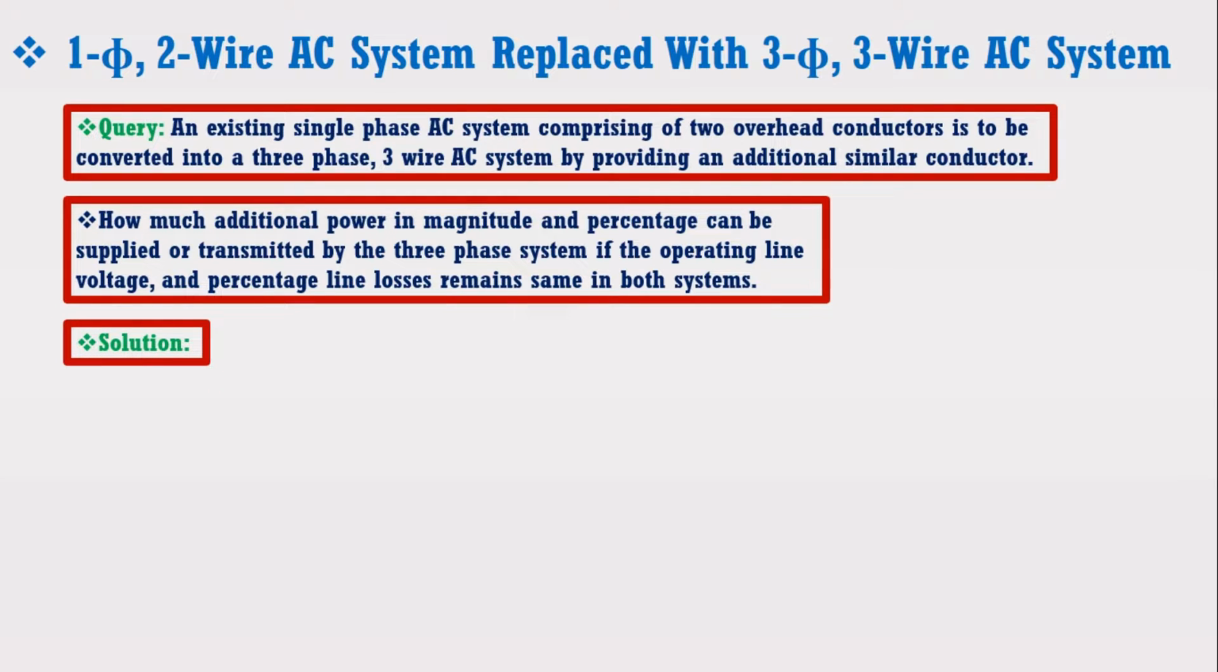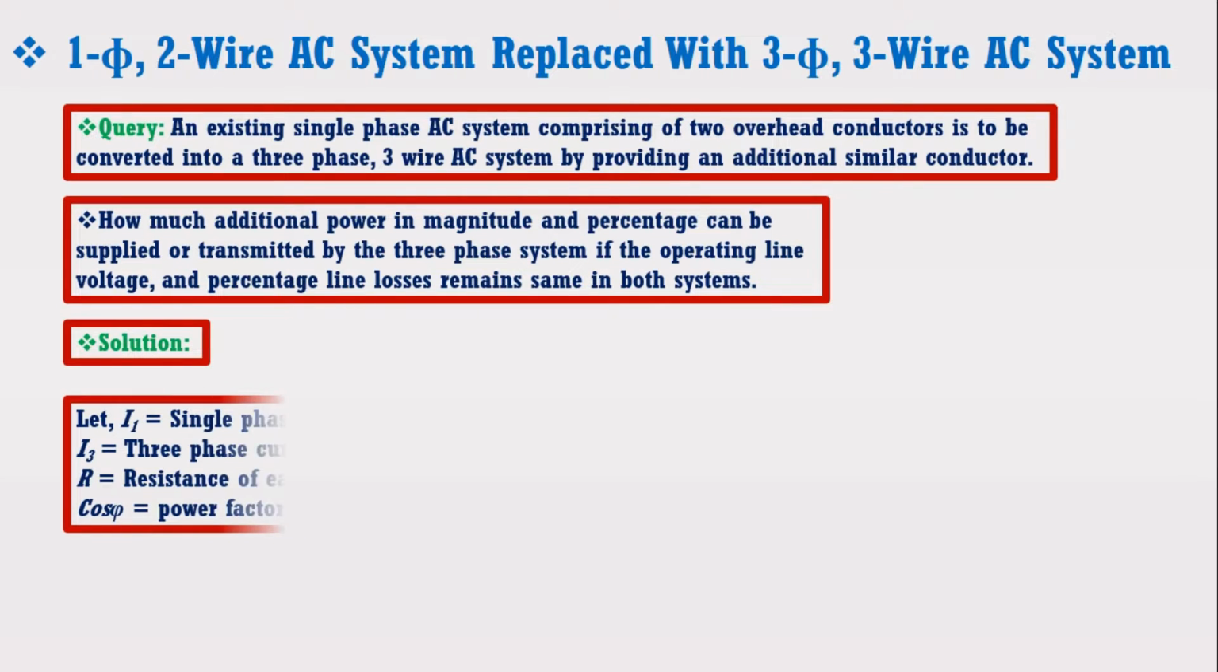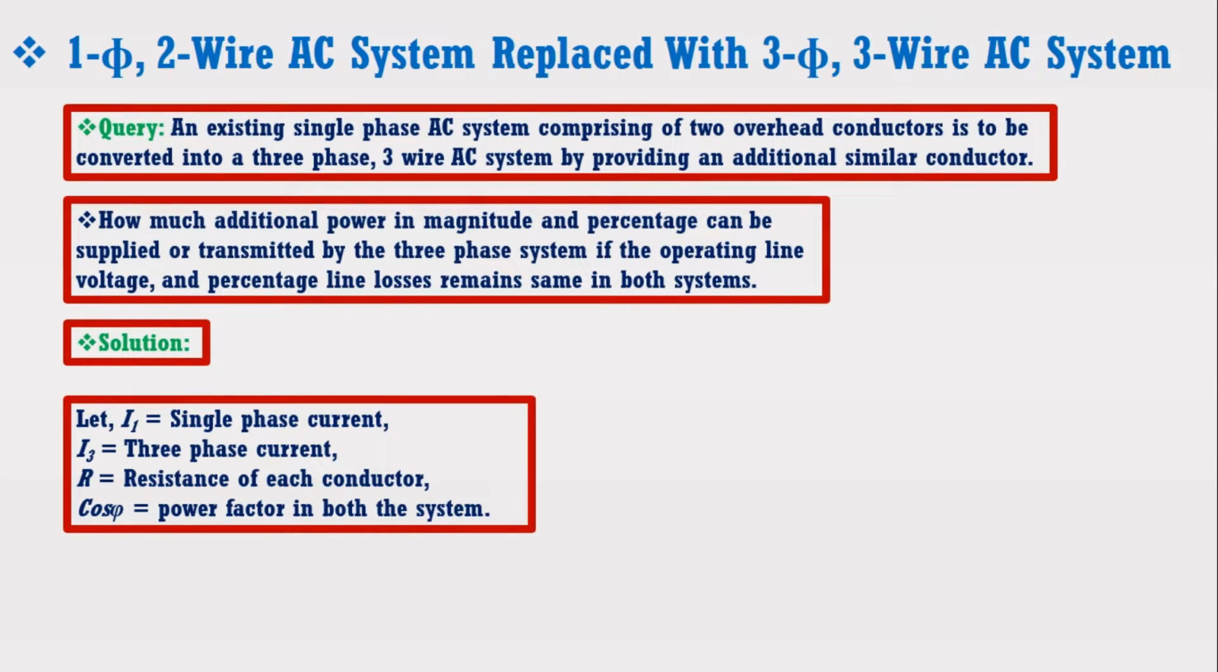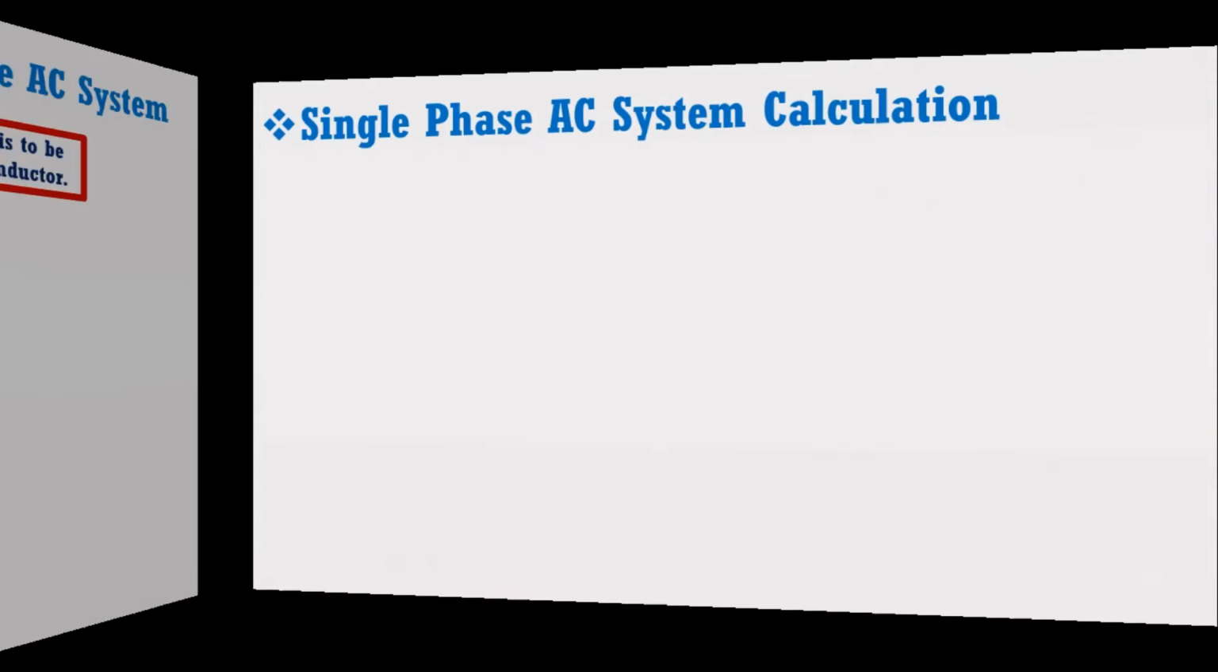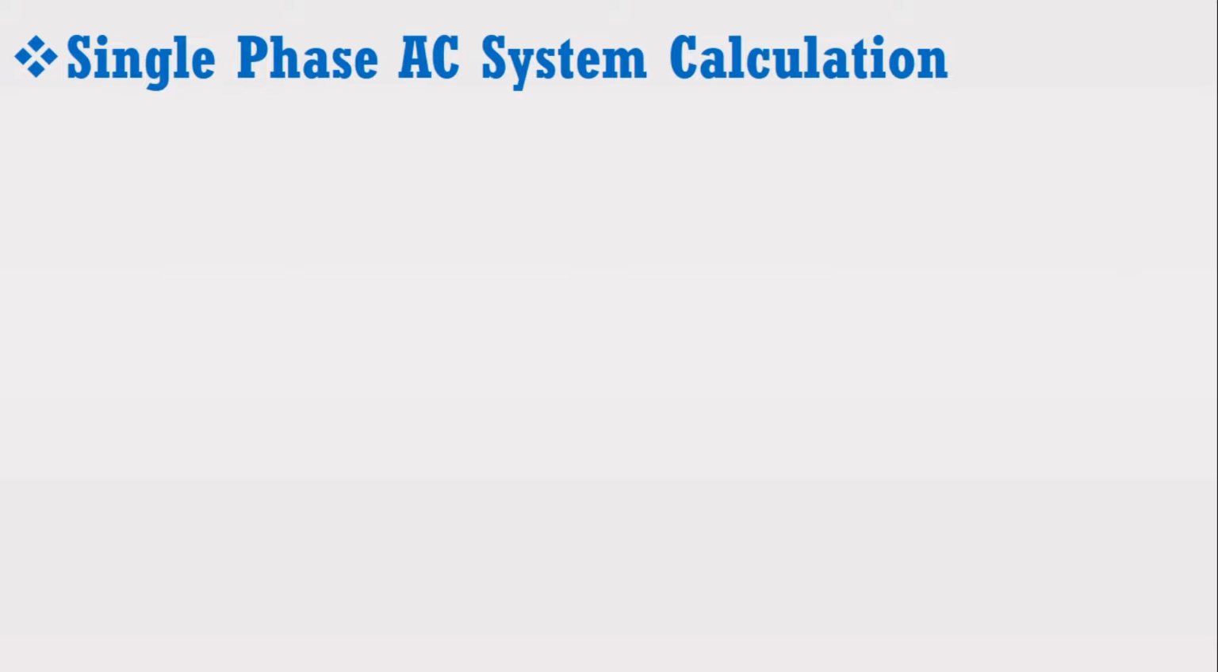To find its solution, let's assume that I1 is equal to the single-phase current, I3 is equal to the three-phase current, R is the resistance of each conductor, and cosine of phi is equal to the power factor in both systems. Now first we are going to derive the expression for percentage line loss of the single-phase 2-wire AC system.